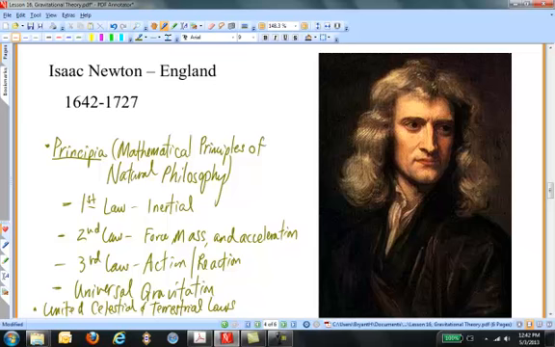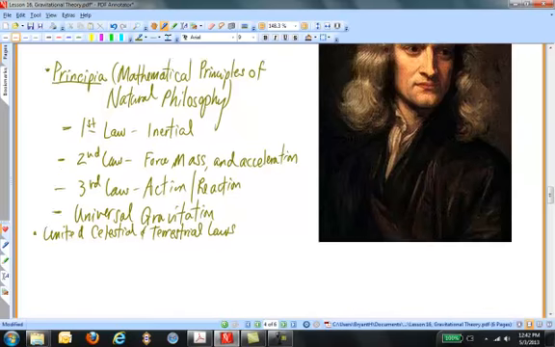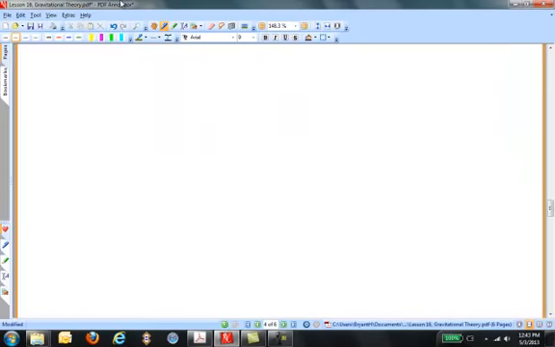It is Newton's law of universal gravitation that occupies our present attention. And so, with this historical introduction out of the way, let's turn to examining the law of universal gravitation in some detail.